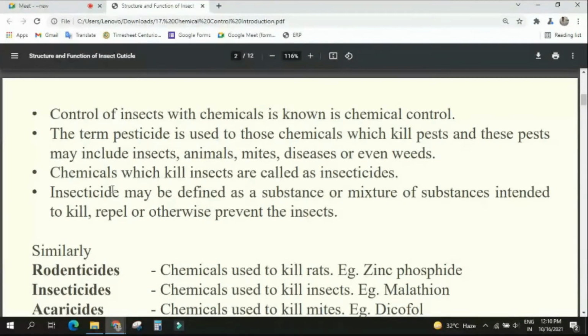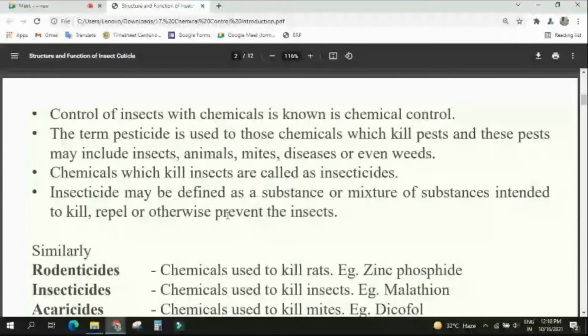Suppose mosquito coils are there. Suppose one big chamber is there, then what will happen? They may not kill the mosquito, but the mosquito won't come to that. Yes or no? Suppose you are keeping black phenyl, then what is happening? Snakes may not be killed through that, but they won't go towards that. Suppose you are applying this Lakshmana Rekha, yes or no? Then what is happening? Ants may not be killed, but they won't go towards that. Yes or no? They will be used as repellent. Getting my point? Repel. Yes or no? Yes, sir. Next is what? Or otherwise prevent the insect to cause damage.